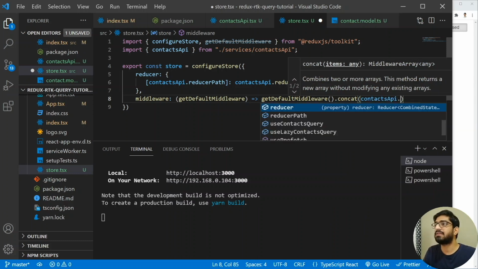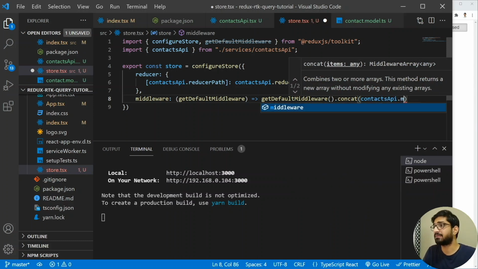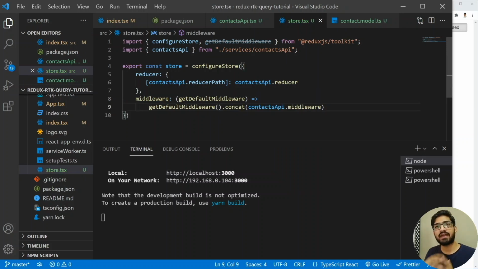And if I see, then we have a middleware here. So let me add the middleware. So this is how we have actually bound our API with the store. Now let's go to the index.tsx and let's bind this.